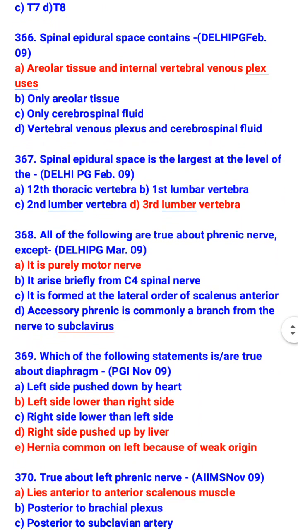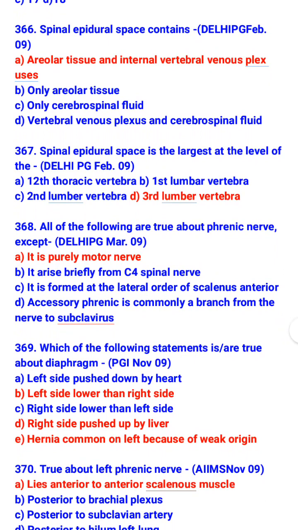All of the following are true about phrenic nerve except that it is purely motor nerve. What is true is it arises briefly from C4 spinal nerve. It is formed at the lateral border of scalenius anterior. Accessory phrenic is commonly a branch from the nerve to subclavius.